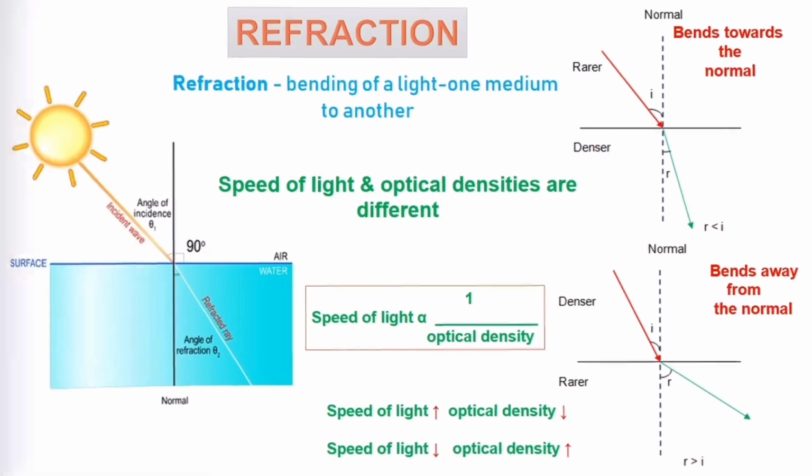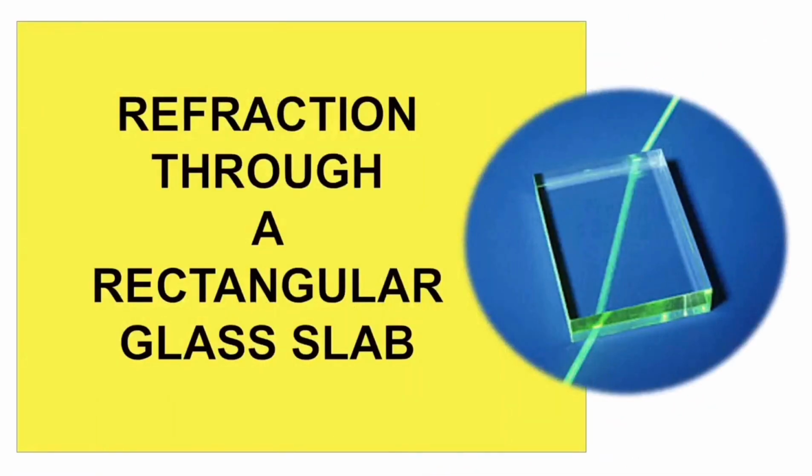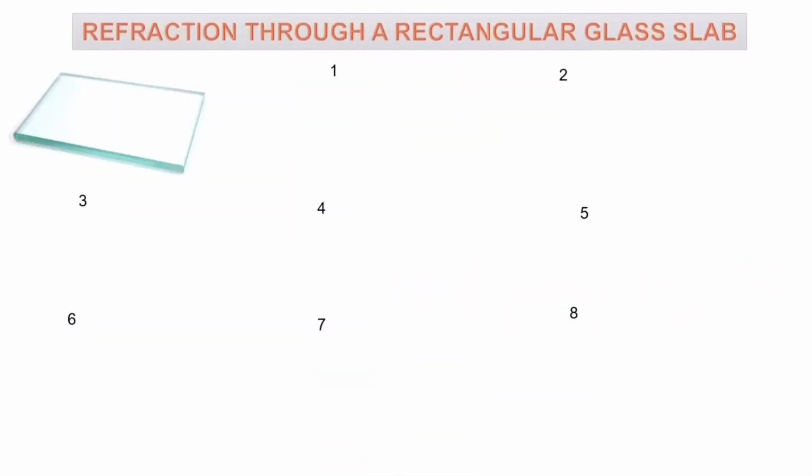Next, refraction through a rectangular glass slab. Let us now perform an experiment and find out how light gets refracted when it is incident on a rectangular glass slab. Hope you can see a transparent rectangular shaped glass slab. That's what we are going to use in order to do this activity. Let's understand step by step.